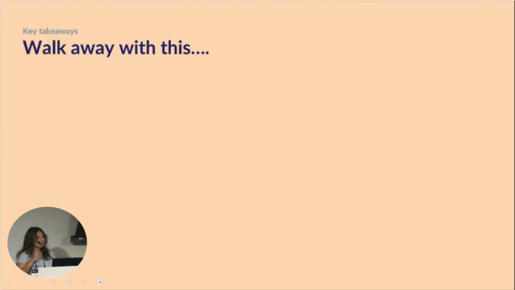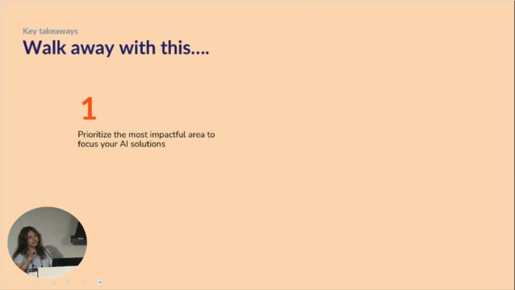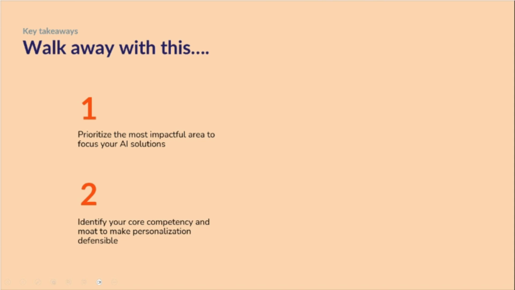All right. So we hope you are able to take away a few of the key points that we've laid out here. The first one is really understanding your user need. So please understand every single thing that the user does. This will give you the context you need to build your recommendations, and therefore you'll be focusing on the right problems to solve. The second one is to identify and rely on your technical core competency while using design best practices alongside that in order to build a defensible moat around your recommendations.